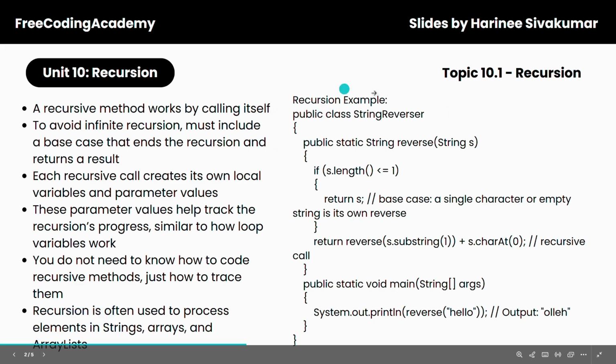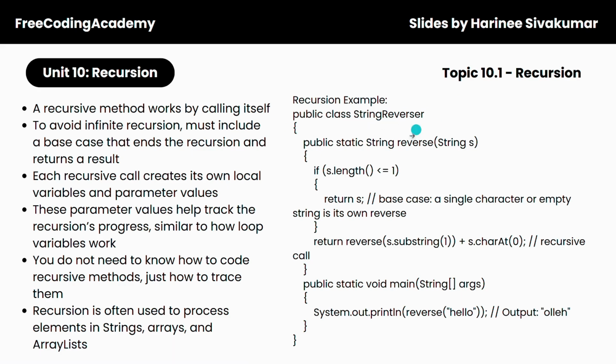So this is an example of recursion. Here, public class StringReverser, public static String reverse, you're passing in a string called s. So if s.length is less than or equal to 1, return s. So this is the base case. A single character or empty string is its own reverse, so therefore it's just going to return that. Otherwise, it's going to return reverse(s.substring(1)) plus s.charAt(0).